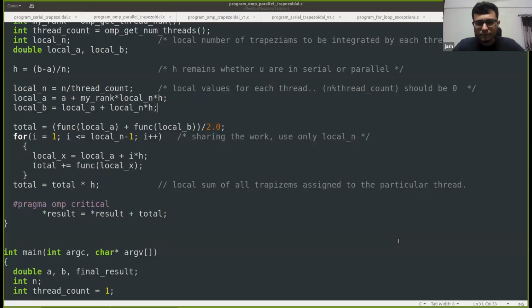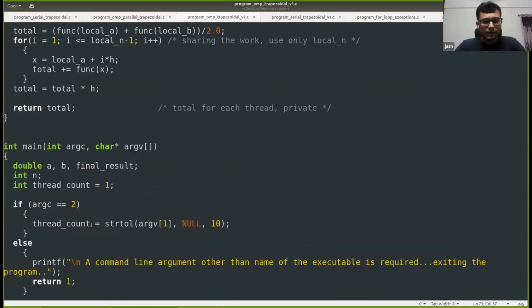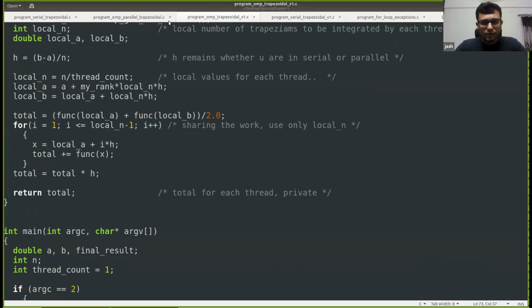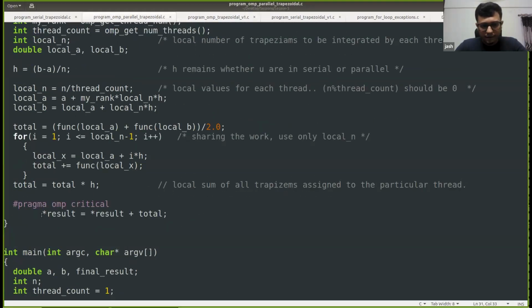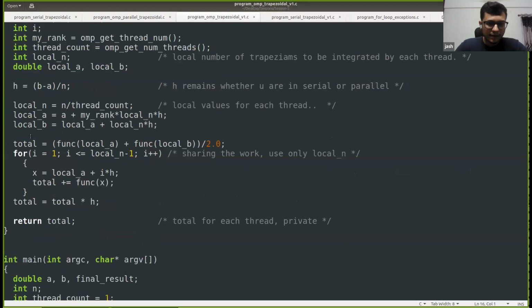Yeah. So now let us look into another way in which we can do this trapezoidal rule calculation. So we can do this thing also, right? In the previous code, we were adding the result in some global variable. Instead of doing that, we can return the result. We can return the local area that was calculated by each thread.